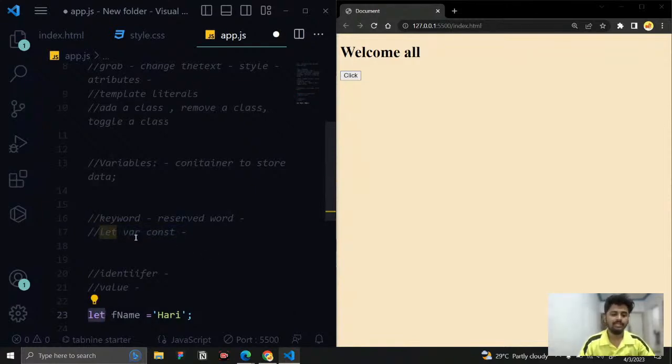Okay. So we have three types of keyword: one is let, one is const, and another one is var. So why do we have three keywords? For creating a variable, if I create a variable with const, then also it is a variable. If I create a variable with var, then also it's going to be a variable. Then why do we have three keywords? There must be differences, right? That's why they are giving three keywords. So there is a difference.